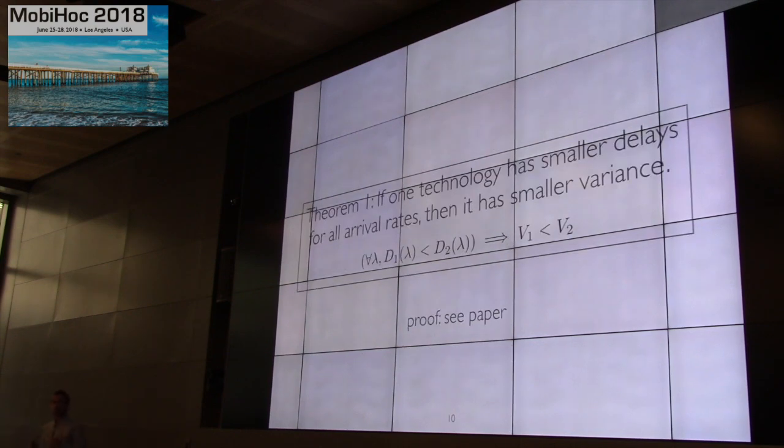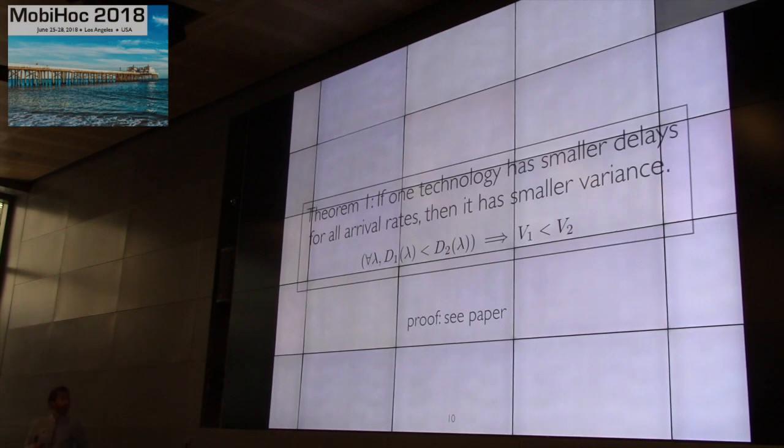What we show is that if one technology has smaller delays for all arrival rates, then necessarily it is the technology that has the smaller variance of the service rate. So the proof is somewhat technical. I mean, you have seen the expression. But this is somehow the intuitive result that you expect, that larger variance yields larger delays.